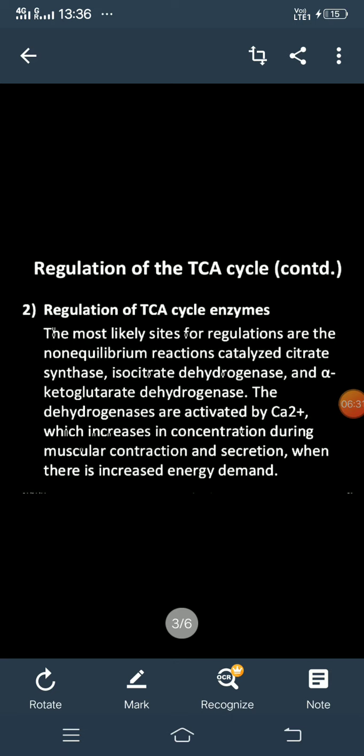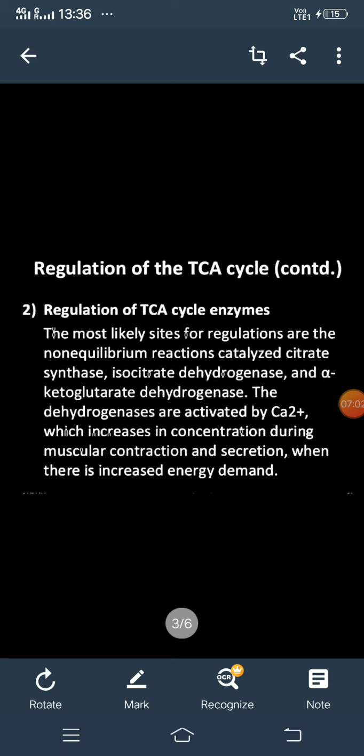Now this is all about the entry point of that cycle, the PDH complex. Now we'll go for the rate limiting reactions in the cycle, or which enzymes are the regulatory enzymes in this TCA cycle. Here the regulatory enzymes are citrate synthase, isocitrate dehydrogenase and alpha ketoglutarate dehydrogenase.